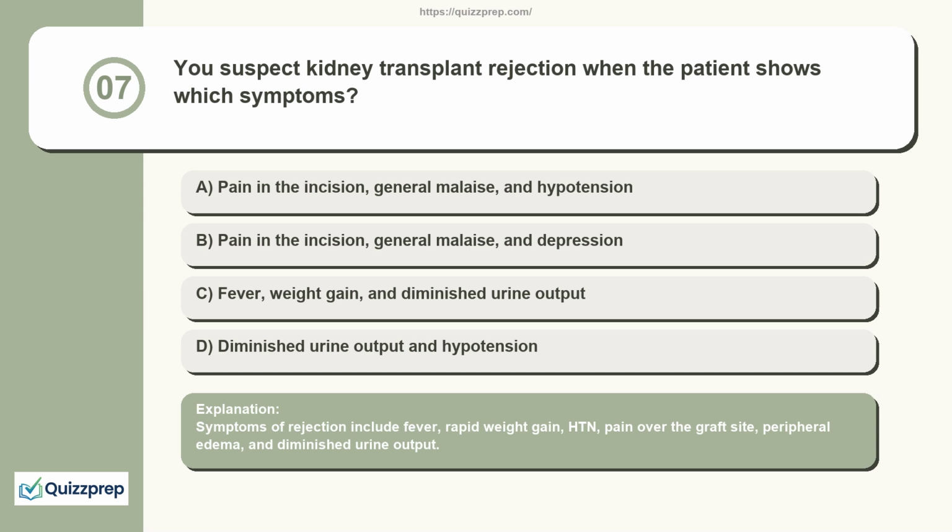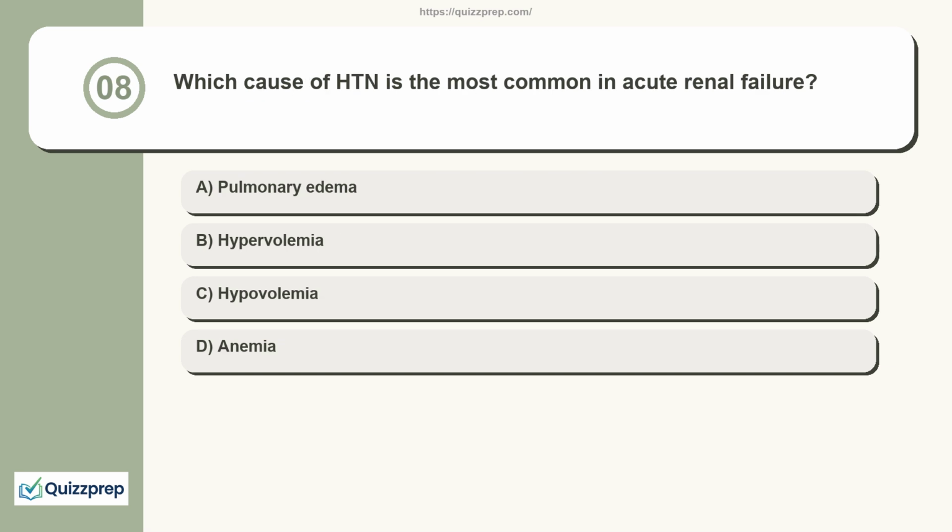Symptoms of rejection include fever, rapid weight gain, HTN, pain over the graft site, peripheral edema, and diminished urine output. Question 8. Which cause of HTN is the most common in acute renal failure? Pulmonary edema, hypervolemia, hypovolemia, anemia.